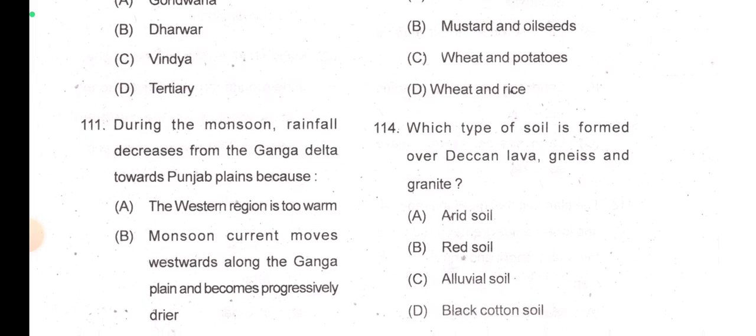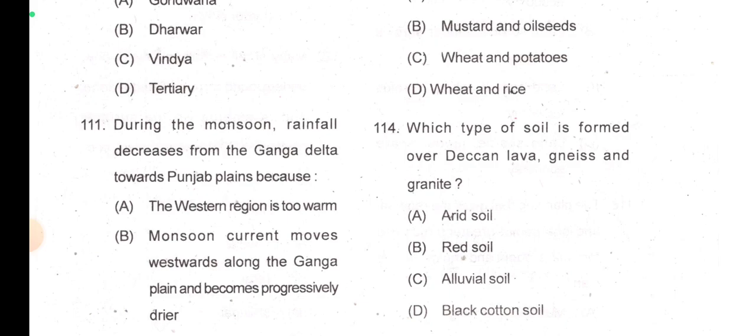So during the monsoon, rainfall decreases from the Ganga Delta towards the Punjab plains. So it is option B, because the southwest monsoon, when it passes through the Aravallis, as the Aravallis are located parallel to the wind direction, cannot create an obstruction, so there is no rainfall.